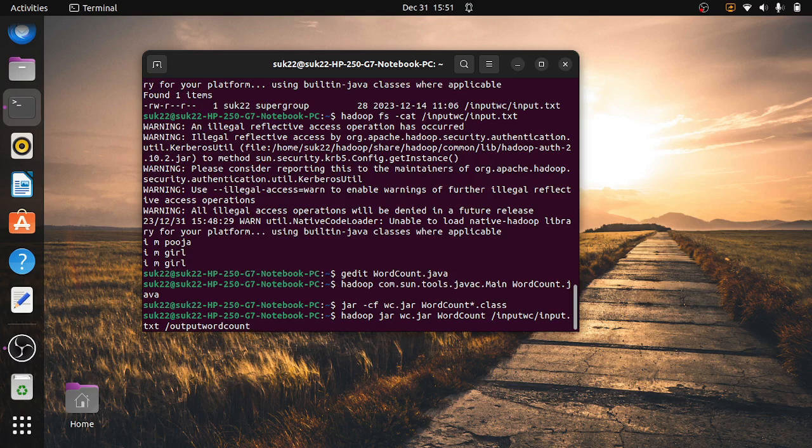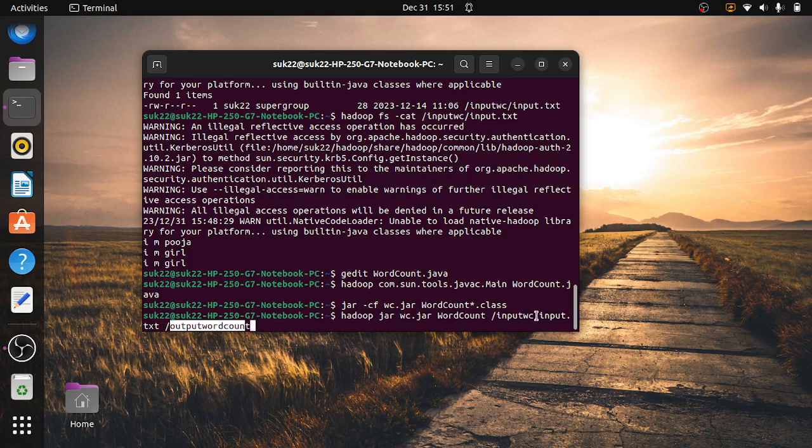See here, first one is hadoop. Next you have to specify the jar file name, then the program name, then the input. This whole thing is the input folder. In that our input text file is there. Next is the output folder. We have to specify it.